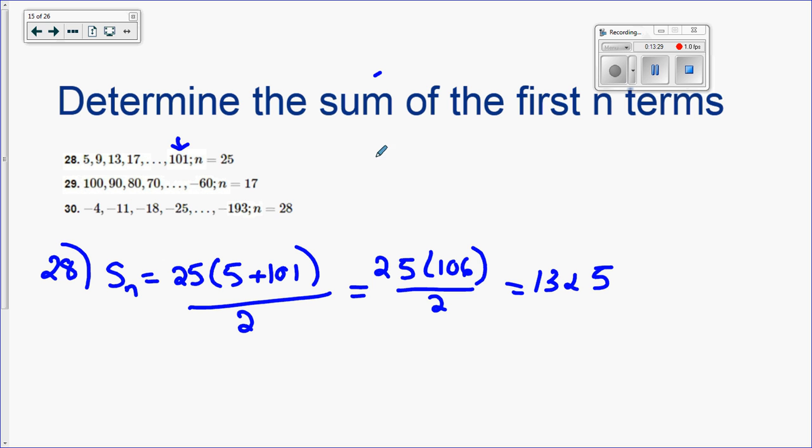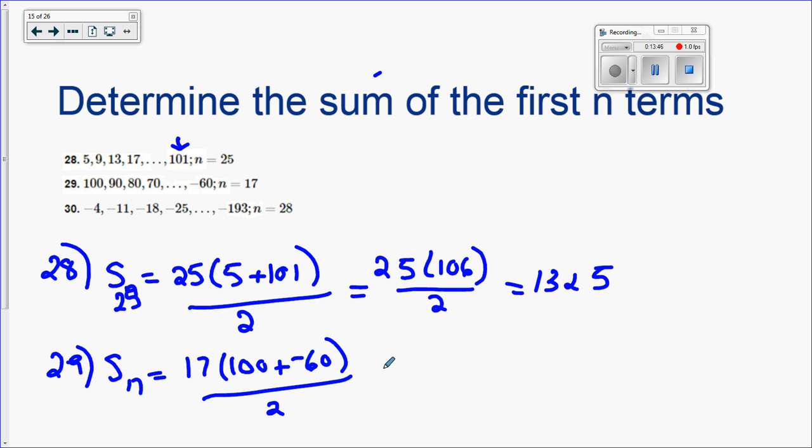So for 29, the sum of the first 17 numbers, now they wanted you to find, this should have been 25. So this was 17, first number is 100, the 17th number is negative 60, all divided in half. So this is 17 times 40, divided in half, and I got 340.